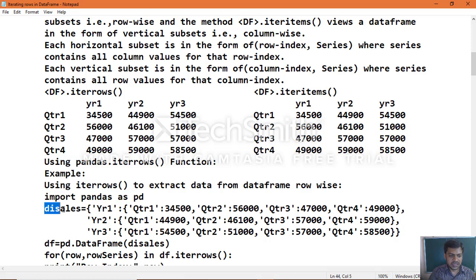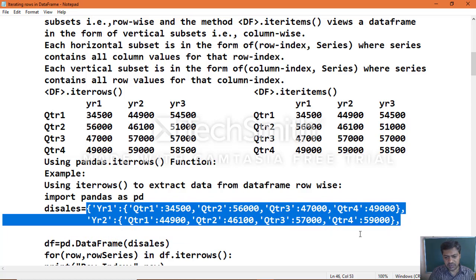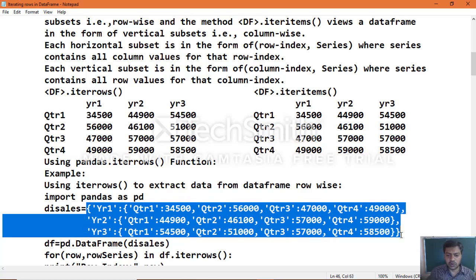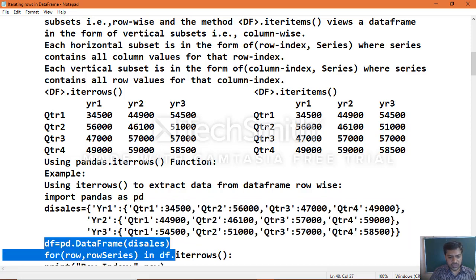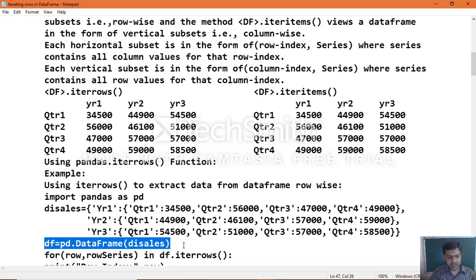We are going to create a dictionary object named sales, which stores sales information for year 1, year 2, year 3, and for each year 4 quarters, quarter 1, quarter 2, quarter 3, quarter 4. Each quarter contains 3 months, and 4 times 3 is 12 months, which completes 1 year of sales. Now create the data frame object. We know how to create a data frame object; we saw many examples when learning the concept.